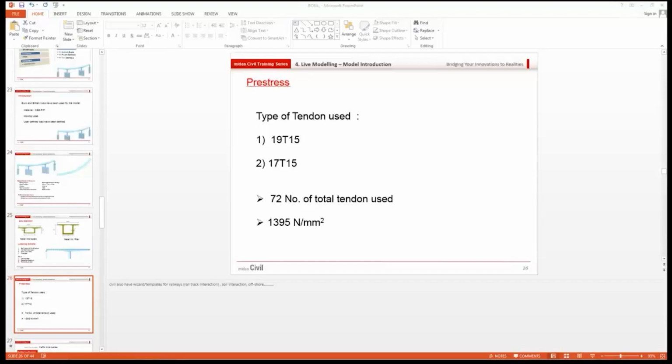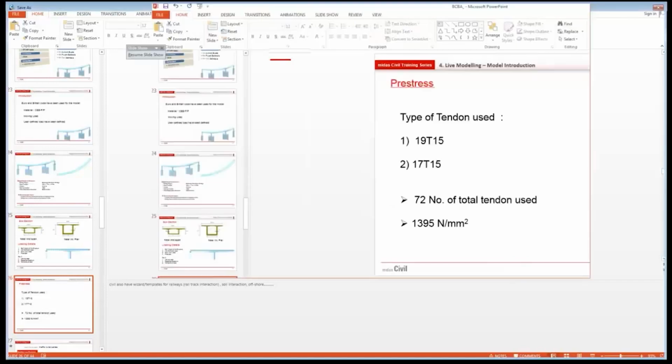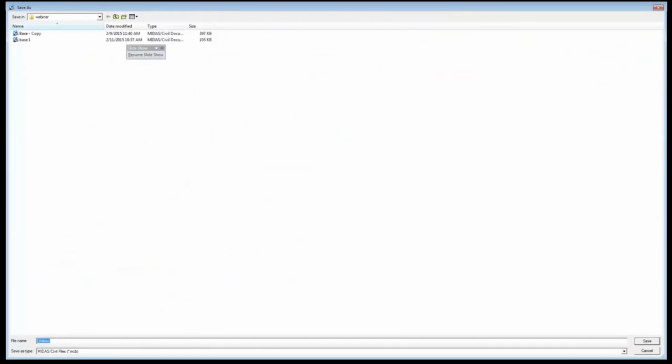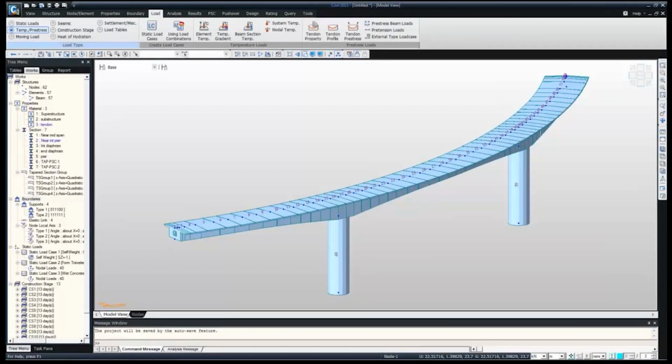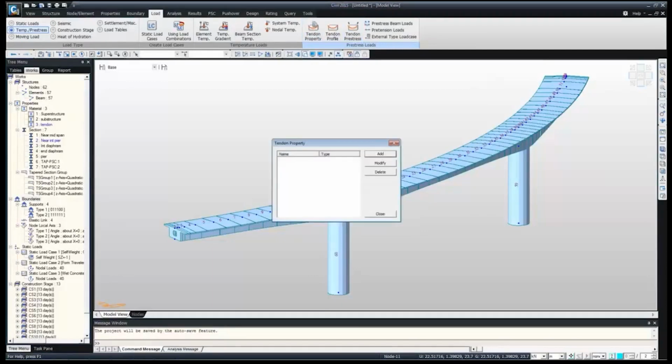So we will go to the tendons. Again it will ask you for saving, we just save it later. Defining pre-stress is a 3-step process: first tendon property, tendon profile, and then finally tendon pre-stress. So we go to the tendon property, where we can define the tendon.